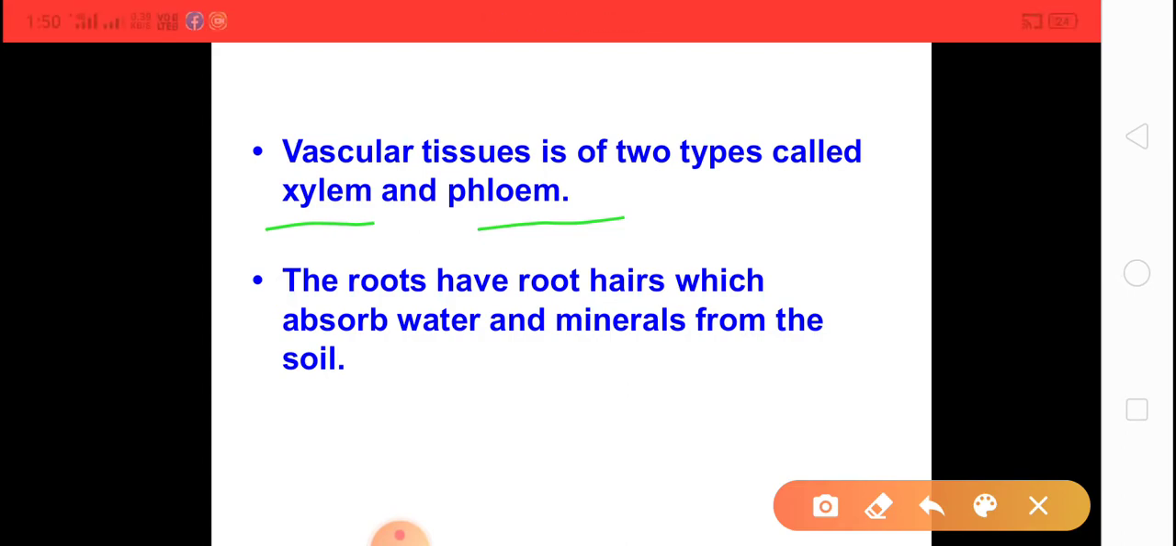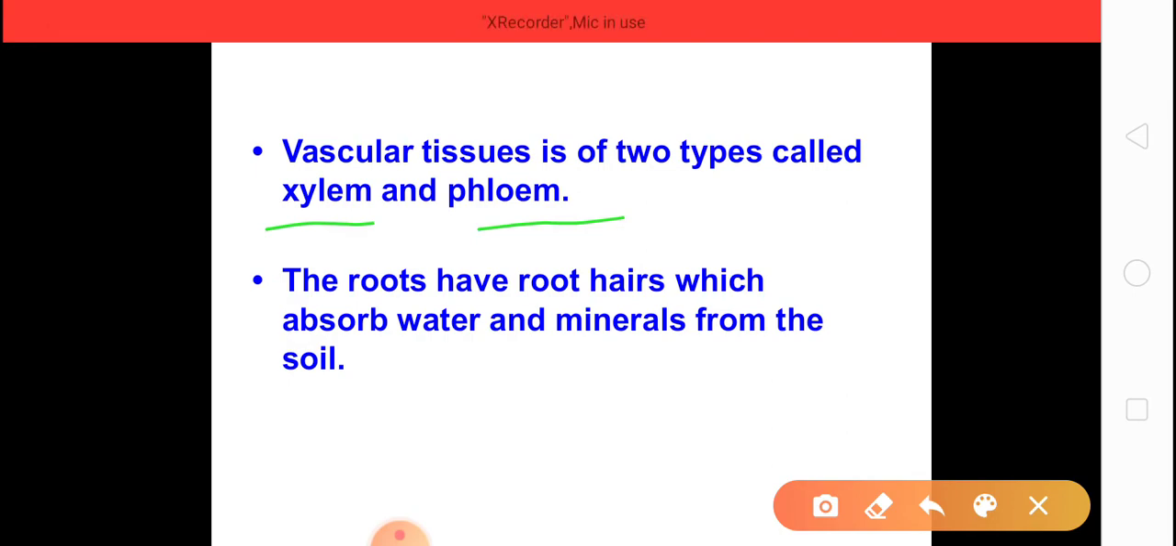Clear about tissues? Children, if the exam asks what is tissue, you can write: tissue is a group of cells. When cells are combined together, they form tissues, and tissue performs a special task in the living organism. Okay, clear about this, children? So these are the tissues that are found in the stem.